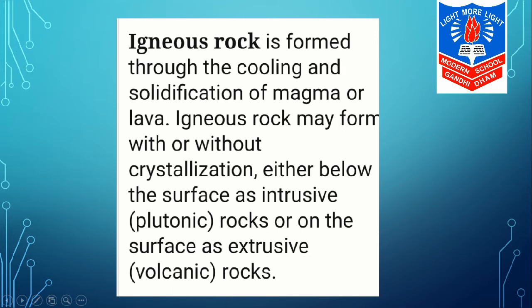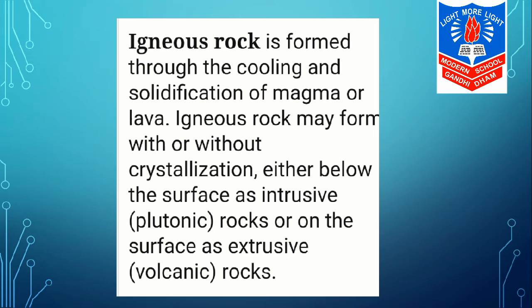Now, how are these igneous rocks formed? You must know that in the previous chapter we studied that there is intense heat in the interior of the earth, and this heat is responsible for the formation of these rocks.